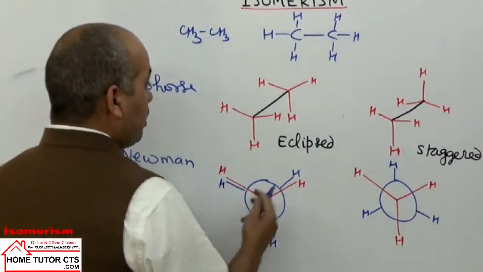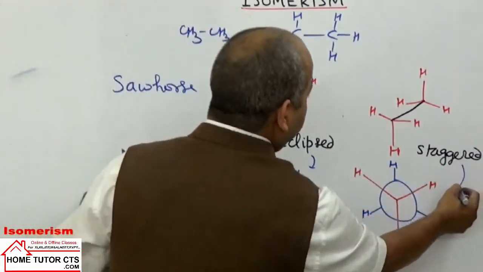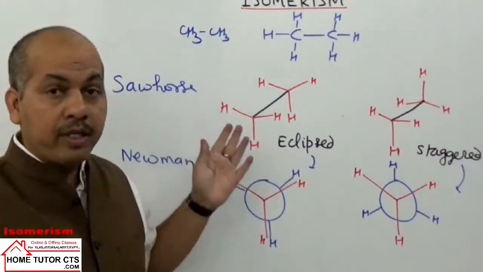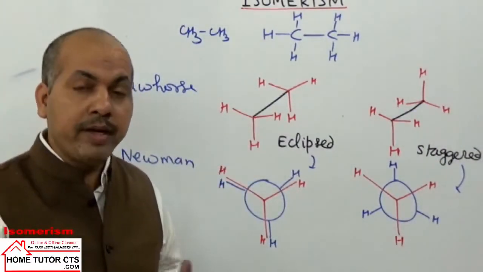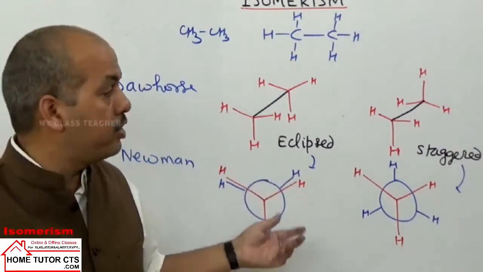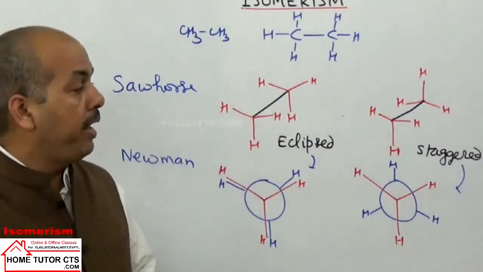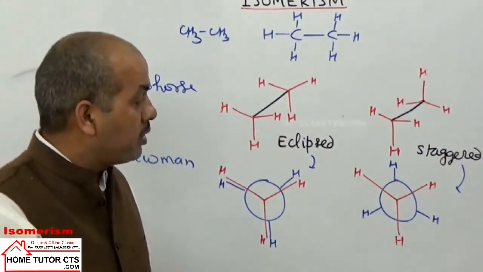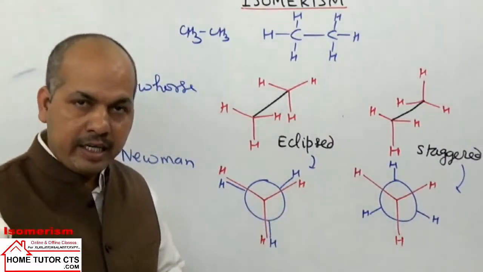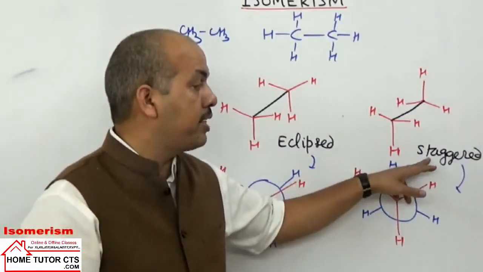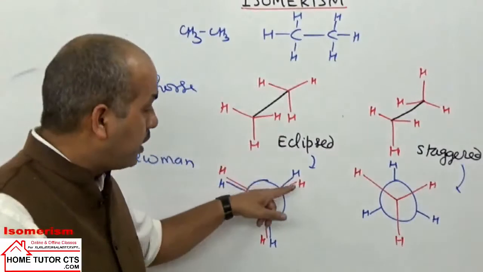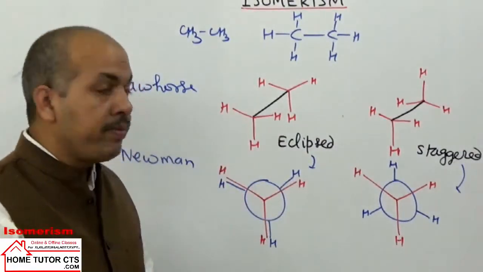This is also taken as eclipse conformation. It is called staggered conformation. In the eclipse conformation, the group at the front carbon will cover the group at the back carbon completely. The group at front carbon covering the group at back carbon completely is called eclipse conformation. And when the groups at front carbon and back carbon are completely visible, not covering at all, that conformation is called staggered conformation. In eclipse means covering.